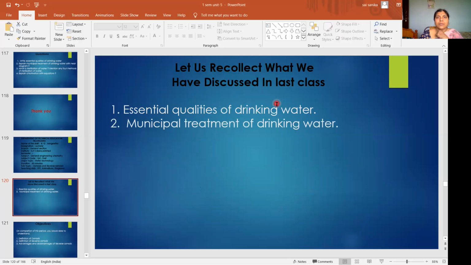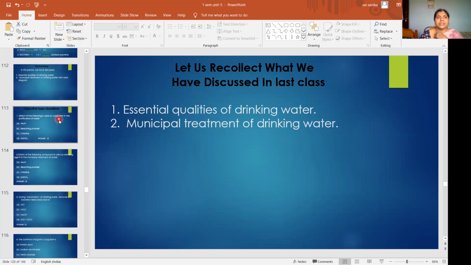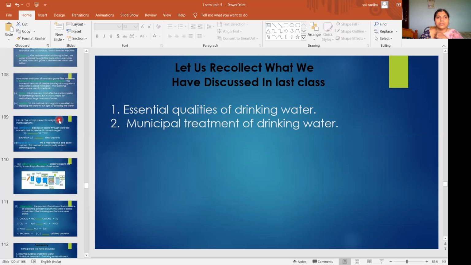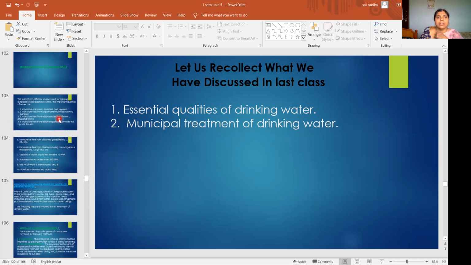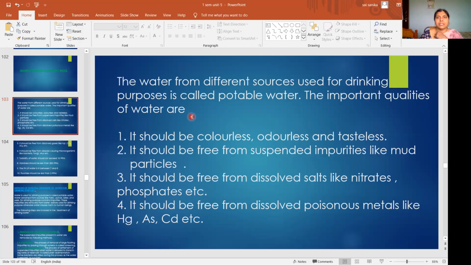Let us recollect what we have discussed in the last class. We discussed the essential qualities of drinking water and municipal treatment of drinking water. So once again, I will revise the essential qualities of drinking water. What are the essential qualities of drinking water? First of all, what is meant by drinking water? The water which is fit for drinking is called drinking water.